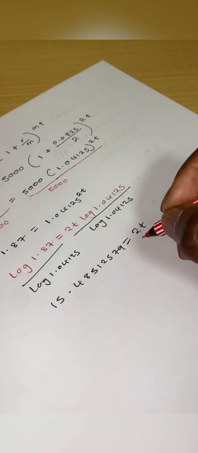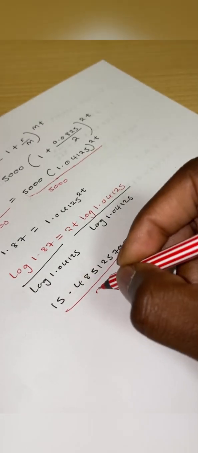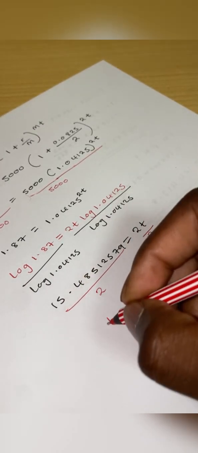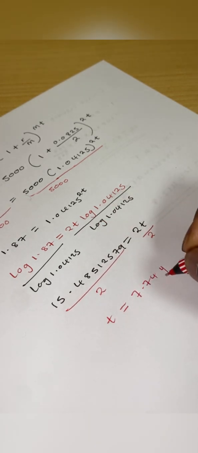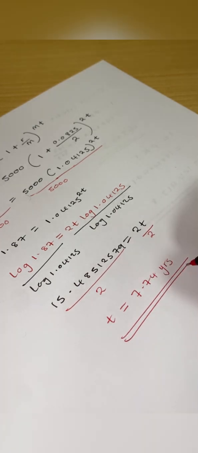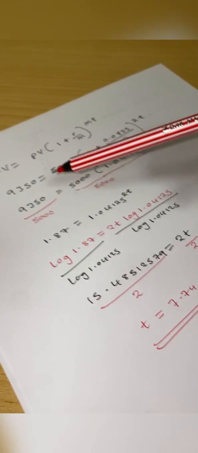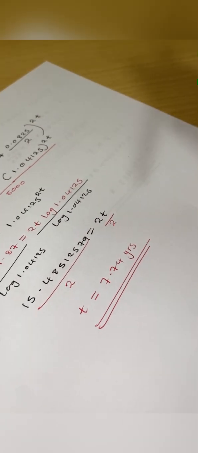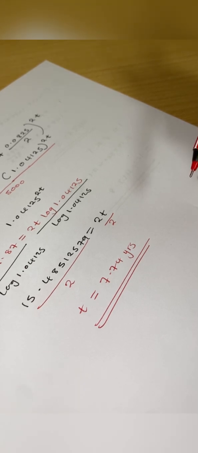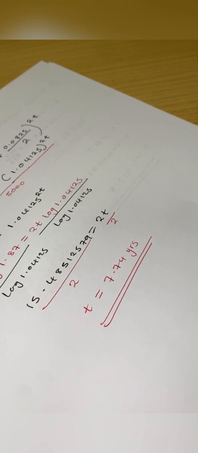Okay, so with this said, I can divide both sides by 2 to come up with the value of t. Even this side I do the same, I divide by 2. So my t is going to be, when I divide, it's giving me 7.74 years. So for the money to reach 9,350, if it is compounded semi-annually, it's going to take 7.74 years. Then for B, they were saying if we use simple interest, how long will it take?